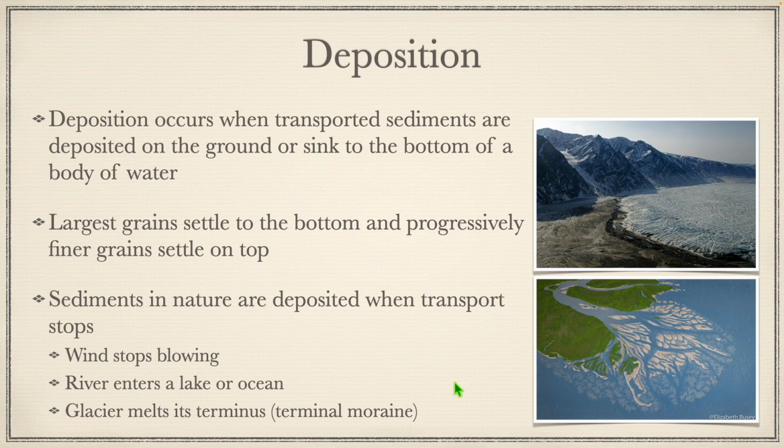Rivers enter a lake or ocean. So when a river hits a larger body of water, it slows down and spreads out. And you get basically what's called a river delta here. So this is the river slowing down as it hits the ocean and then starts dropping all this material. A glacier melts at its terminus, and this is called a terminal moraine. So basically at the front edge of a glacier, such as our example up here, you end up with what's called a terminal moraine, which is where all this material is left at the end of a glacier.